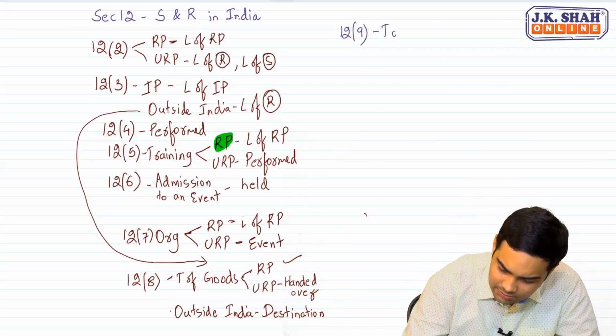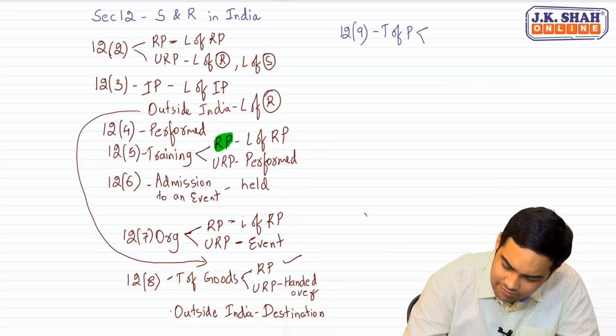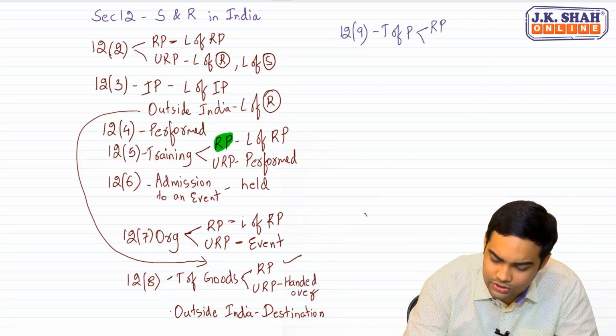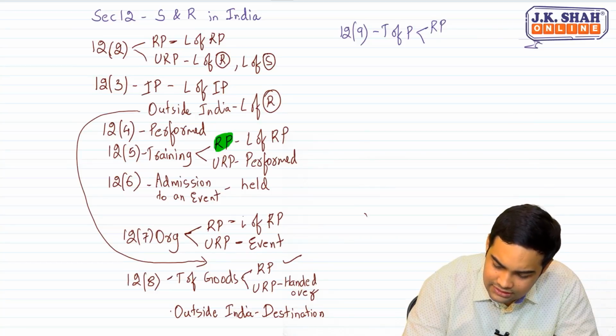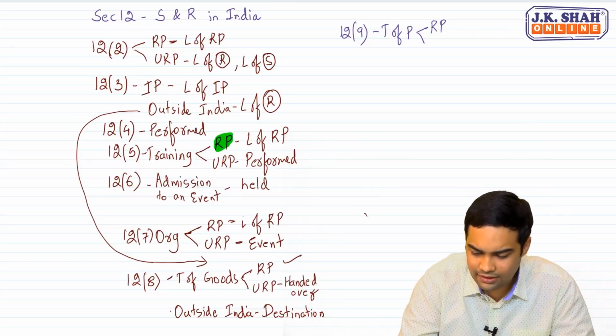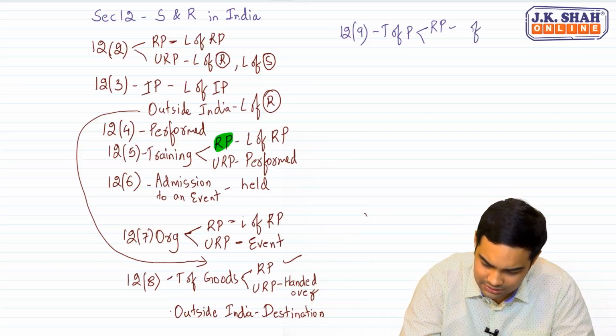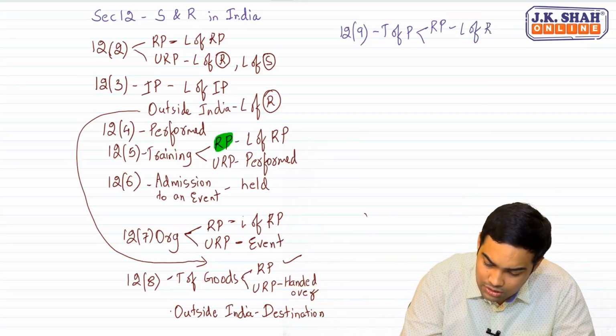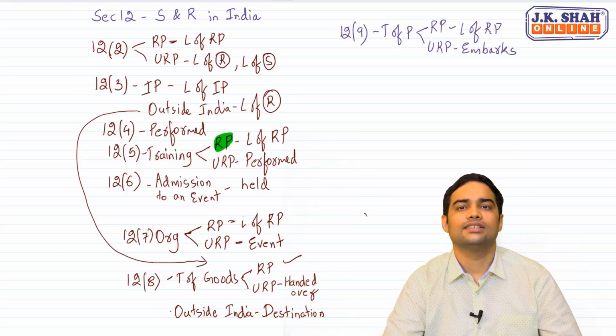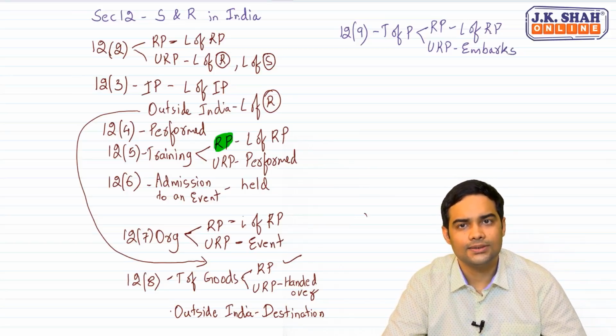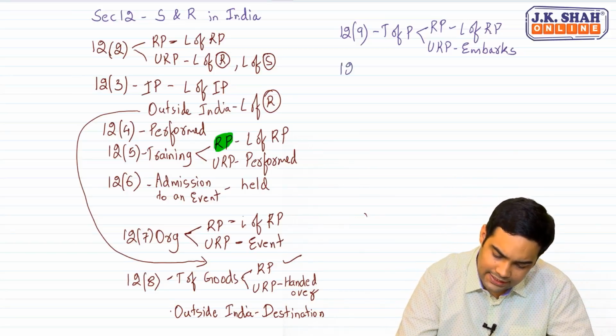12.9 deals with transportation of passengers. Again, government divides it into two parts because government intends to give ITC to the registered persons. So, registered person, what would be the place of supply? Location of such registered person. And what about unregistered person? Sir, for unregistered person, it would be where the person embarks for a continuous journey. Clear with this? Yes.